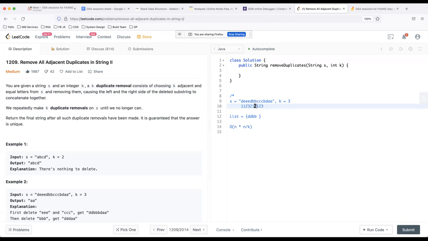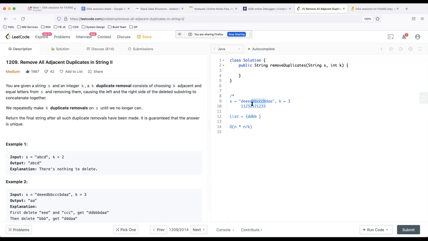So I'm going to increment the frequency of the previous B by 1. I'm not going to go all the way back down there to find out how many B's there are. I know that it is B, so I'll just reuse its frequency, increment it by 1, and put 3. Now it becomes 3, so I'm going to remove 3 B's.